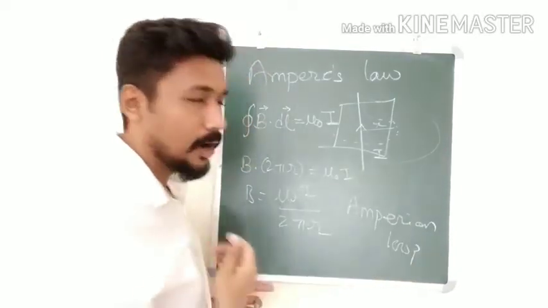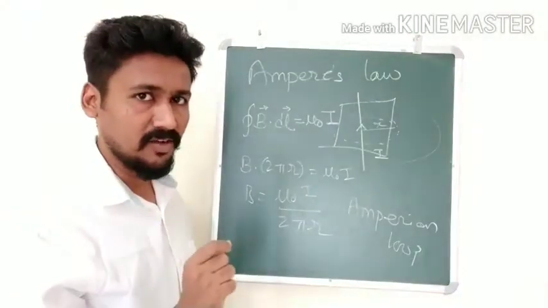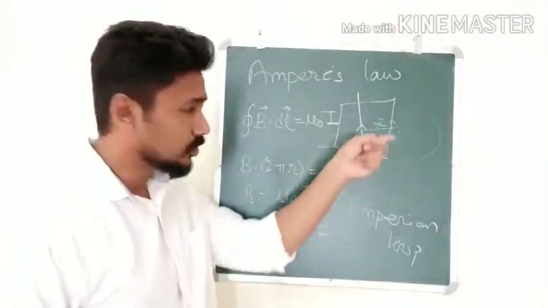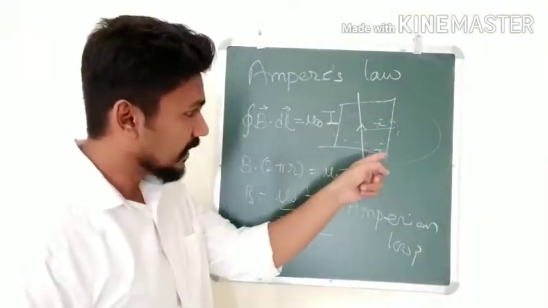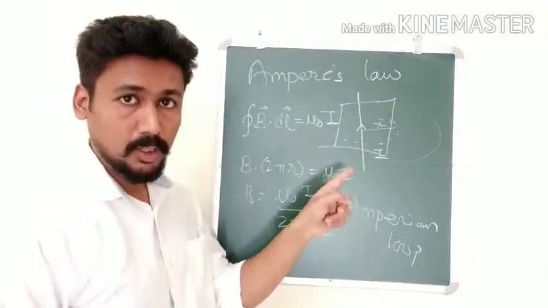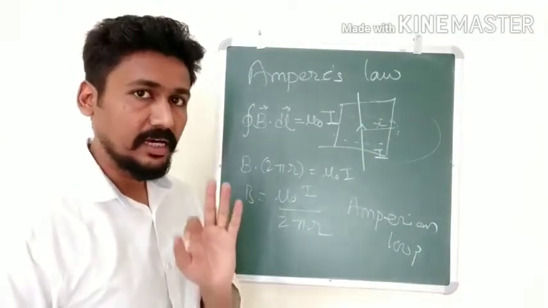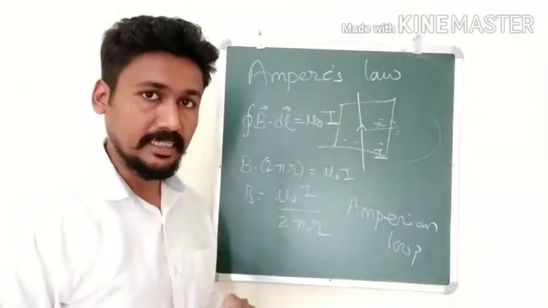Okay, how do we select an Amperian loop? There are 2-3 rules you have to follow. One rule is that the magnetic field should be tangential to that loop, or the magnetic field should be perpendicular to that loop, or the magnetic field should vanish, that it should be 0. If any of these 3 conditions are satisfied, you can draw an Amperian loop in that case.